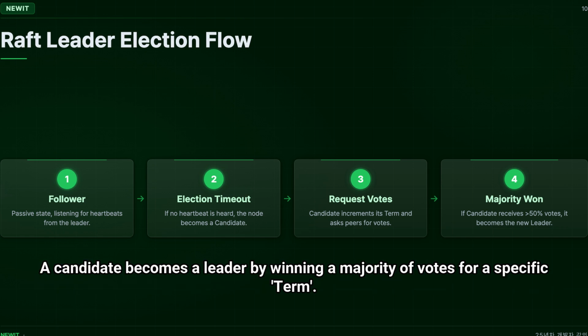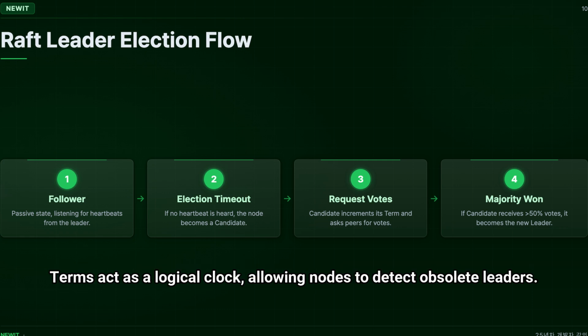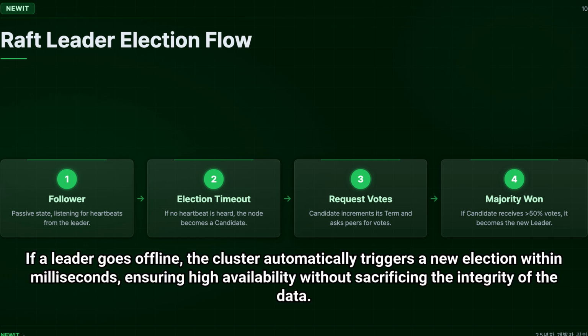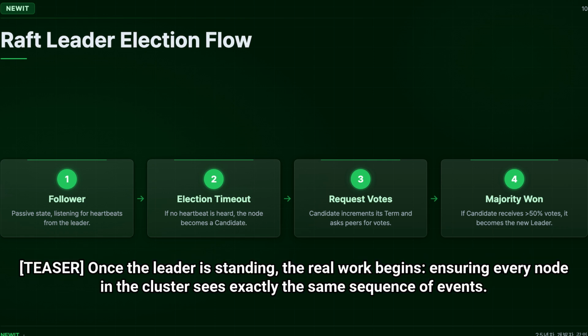A candidate becomes a leader by winning a majority of votes for a specific term. Terms act as a logical clock, allowing nodes to detect obsolete leaders. If a leader goes offline, the cluster automatically triggers a new election within milliseconds, ensuring high availability without sacrificing the integrity of the data. Once the leader is standing, the real work begins, ensuring every node in the cluster sees exactly the same sequence of events.